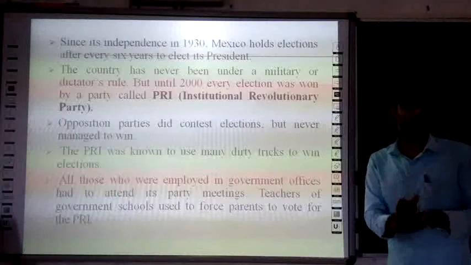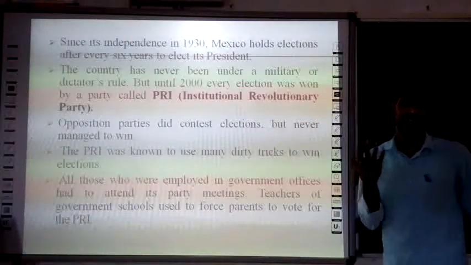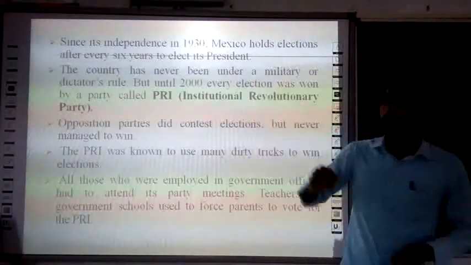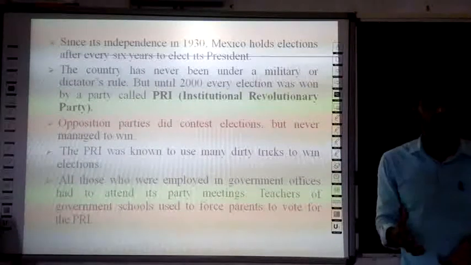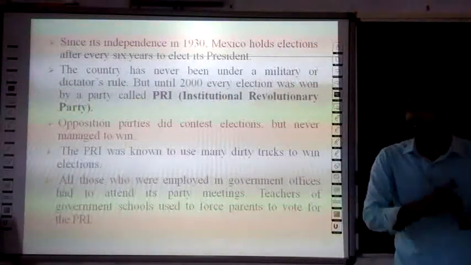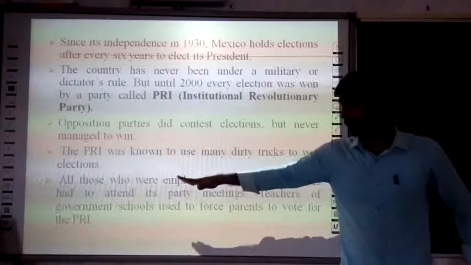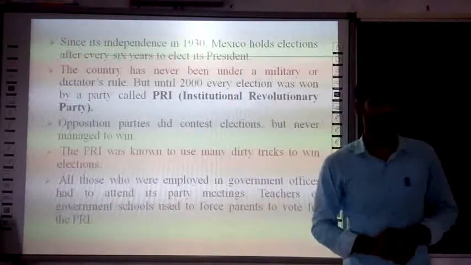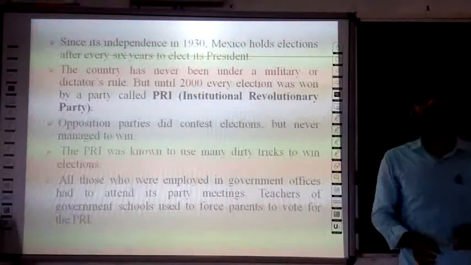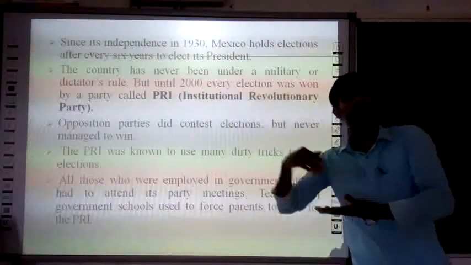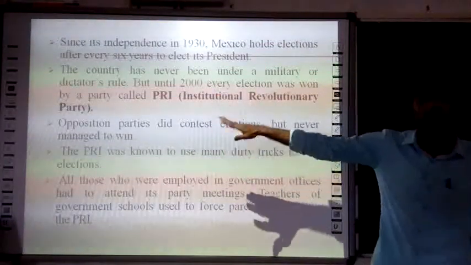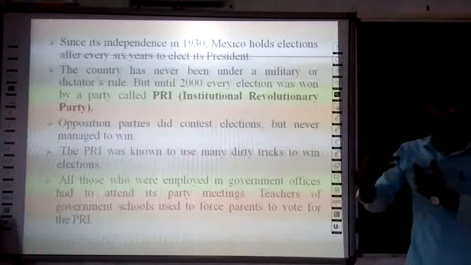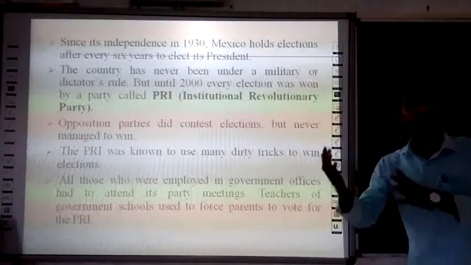Even these things happen in democracy. All parties follow some dirty tricks to win elections, and the PRI also followed dirty tricks. What were they? First, all those who were employed in government offices had to attend party meetings. Actually, in a democracy, government employees are not supposed to attend any political party's meetings. But here, the PRI forced government officers to attend its party meetings.